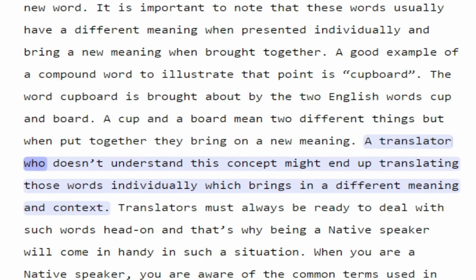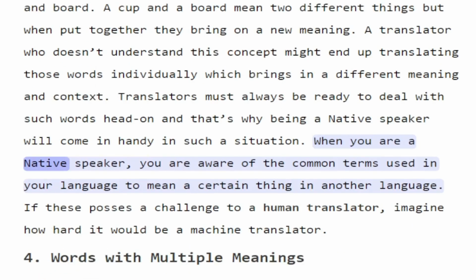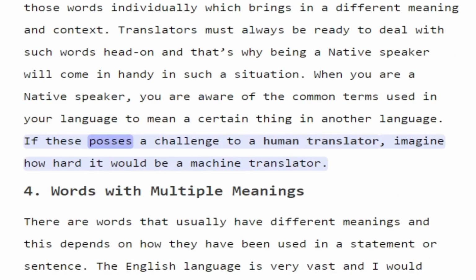A translator who doesn't understand this concept might end up translating those words individually, which brings in a different meaning and context. Translators must always be ready to deal with such words head-on, and that's why being a native speaker will come in handy in such a situation. When you are a native speaker, you are aware of the common terms used in your language to mean a certain thing in another language. If this poses a challenge to a human translator, imagine how hard it would be for a machine translator.